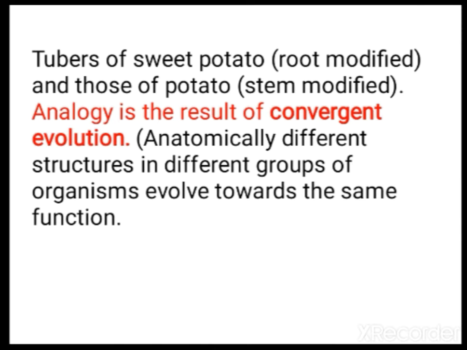Analogous organs are the result of convergent evolution. Why convergent evolution? Because different organisms occupy the same environment. For example, insects have to fly, and birds also have to fly. As they share a common environment, they develop adaptations like the presence of wings. Anatomically they may be different, but functionally they are similar, and morphologically also they are similar. The outside features are similar. That you call convergent evolution.